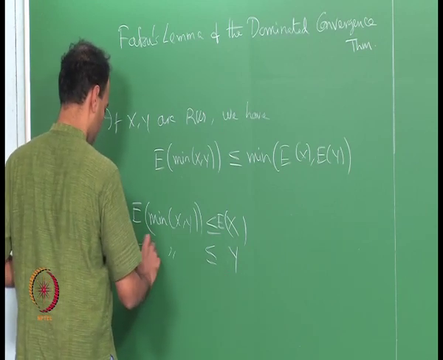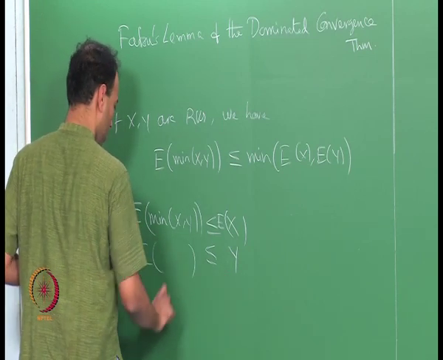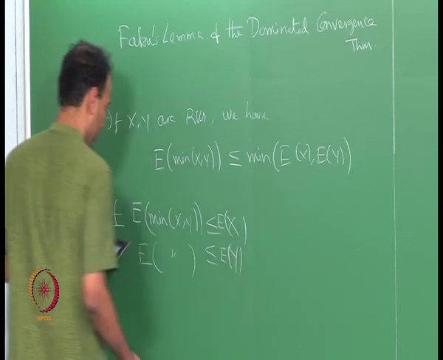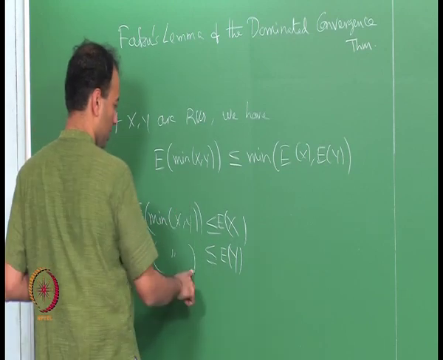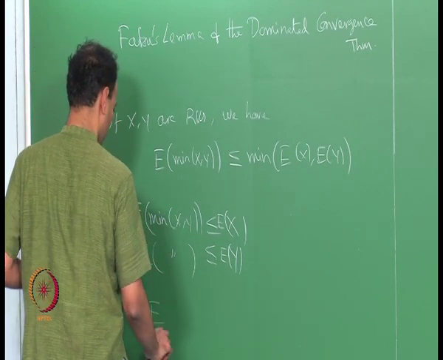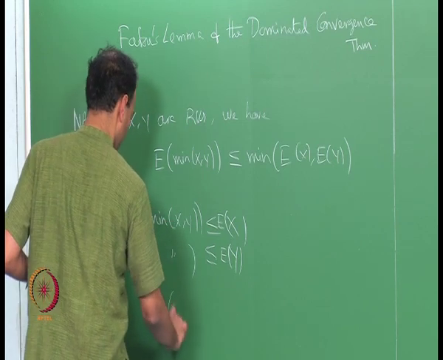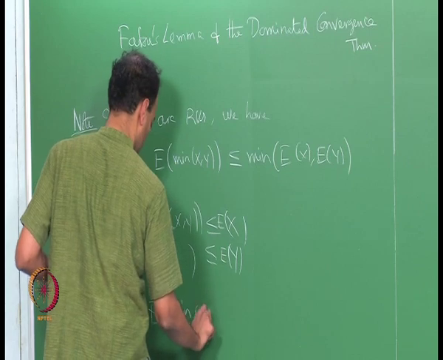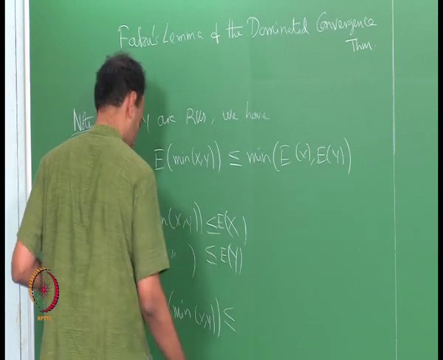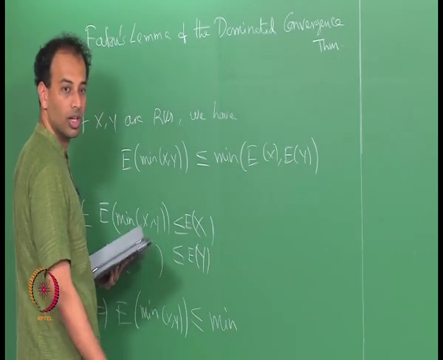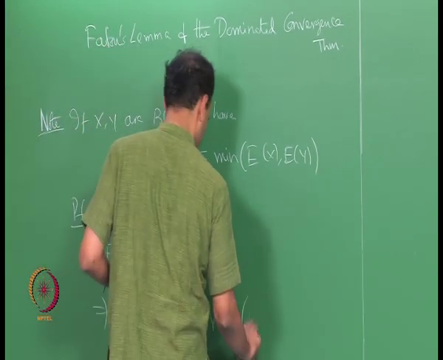So, both these statements are true. So, expectation of min of x y must be less than or equal to the smaller of these two, right.